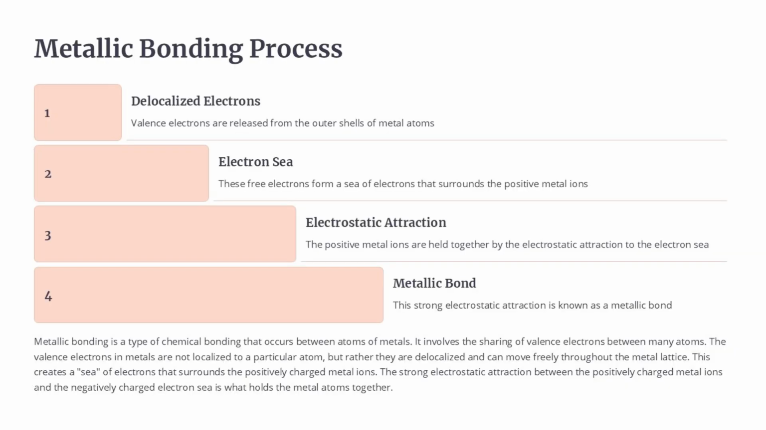Metallic bonding is the type of chemical bonding that occurs in metals, where valence electrons are released from the outer shells of metal atoms, forming a sea of delocalized electrons. This sea of electrons surrounds the positively charged metal ions. The strong electrostatic attraction between the positive ions and negative electrons is what creates the metallic bond. This metallic bond is what holds the metal atoms together and gives metals their characteristic properties.